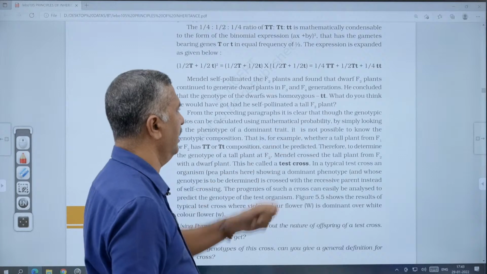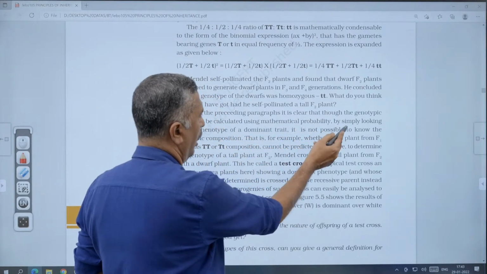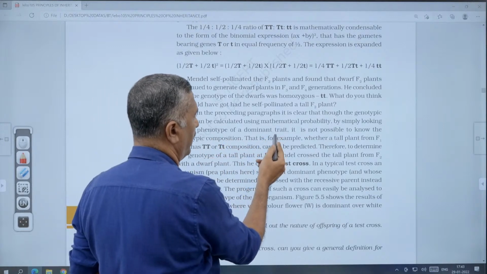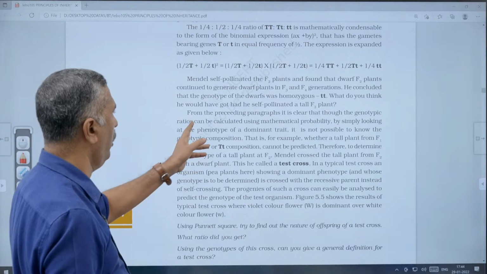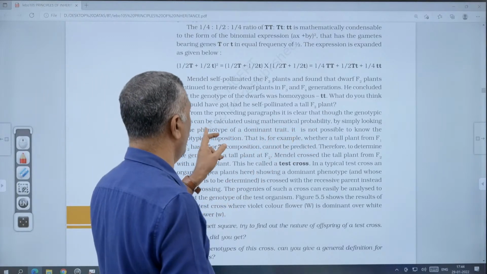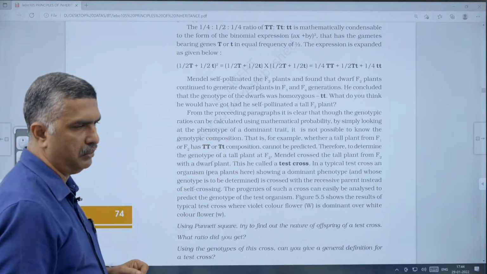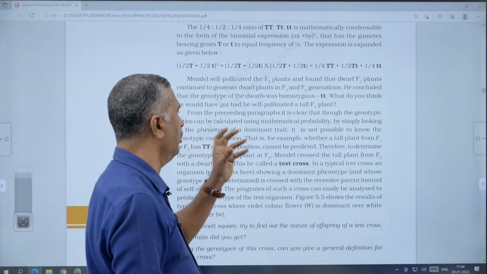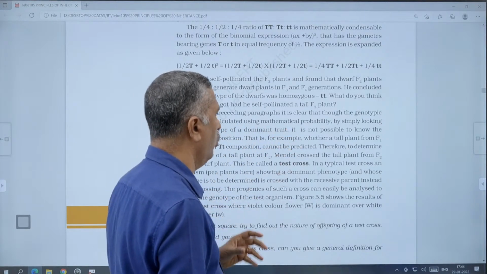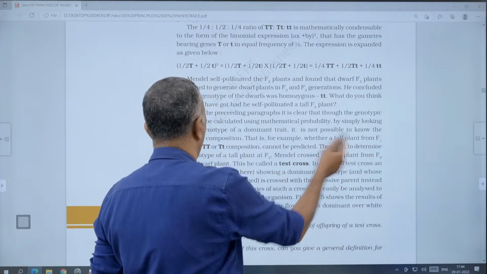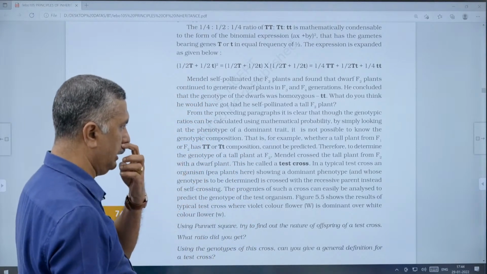From the preceding paragraphs, it is clear that though the genotypic ratio can be calculated using mathematical probability, by simply looking at the phenotype of a dominant trait, it is not possible to know the genotypic composition. It is an unknown genotype. Phenotypically both are tall. A tall plant from F1 or F2 may be capital T capital T or capital T small t in composition, and it cannot be predicted.